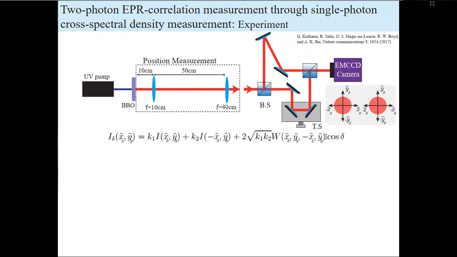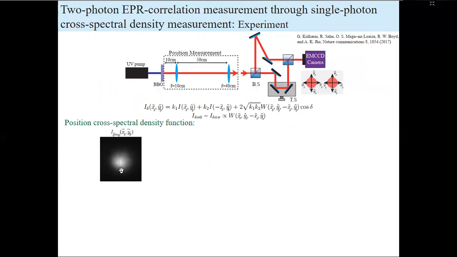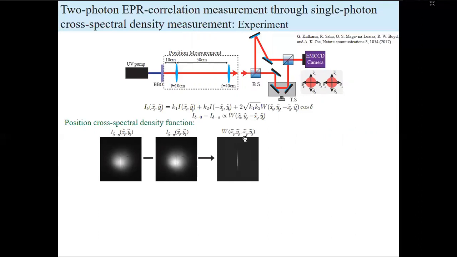And our job is now to extract this cross-spectral density function in an efficient manner. And this delta is the phase difference between the two arms. Now we take two interferograms, one at delta equal to 0, the other at delta equal to pi. And if we subtract them, we'll get the W. So this is the measured interferogram at delta equal to 0. This is at pi. And if we subtract, we'll get the cross-spectral density function in 2D.